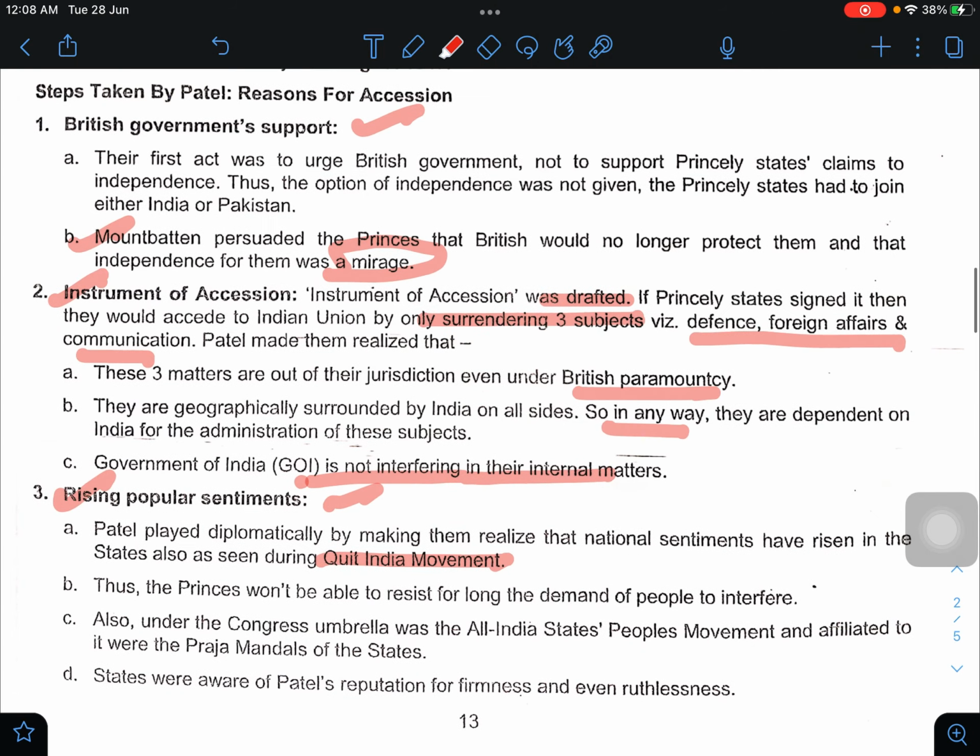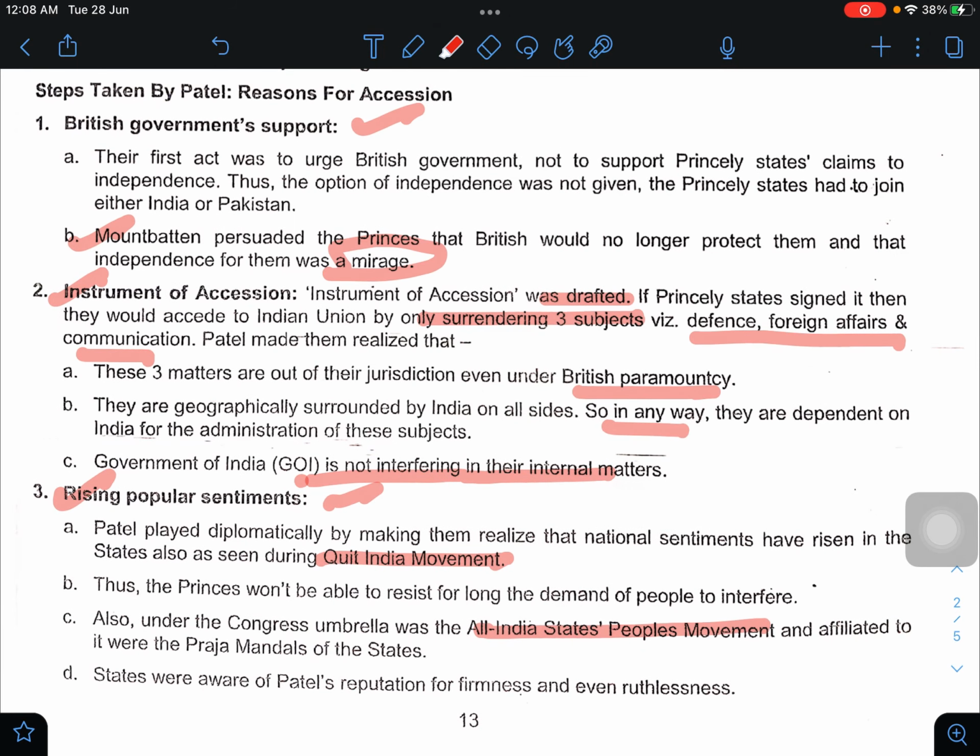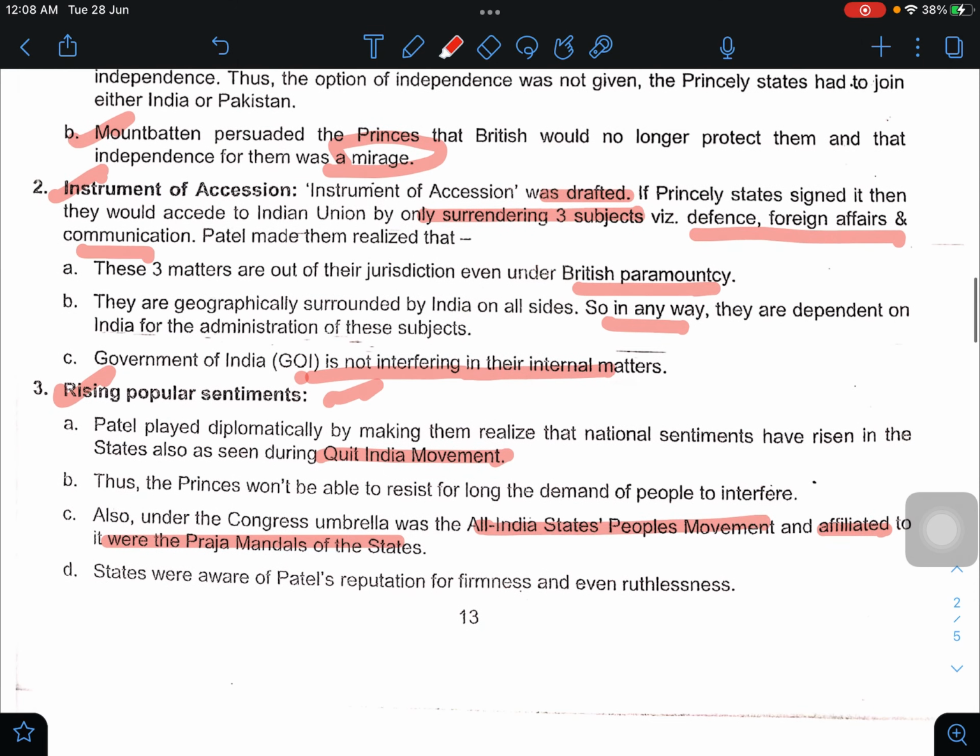Also, under the Congress umbrella was the All India States People's Movement, and affiliated to it were the Praja Mandals of the states. Praja Mandals were the union of the people who were asking for democracy, who were raising their voice against the rulers due to various reasons. States were aware of Patel's reputation for firmness and even ruthlessness.